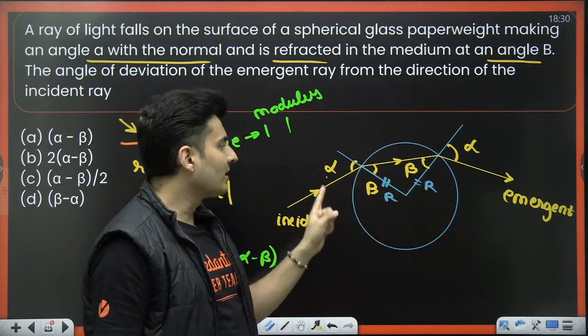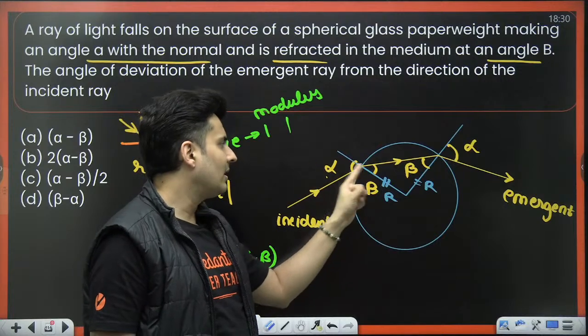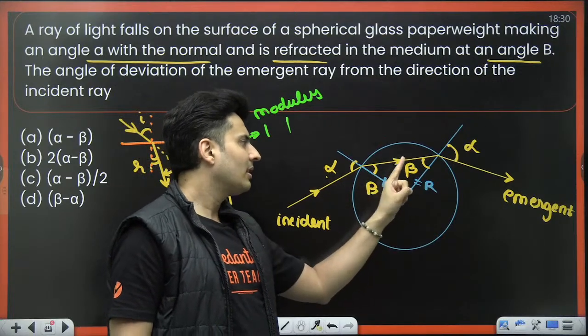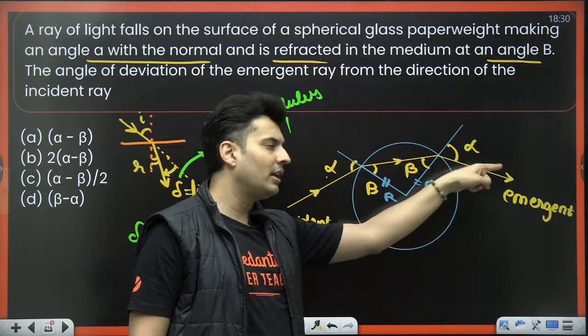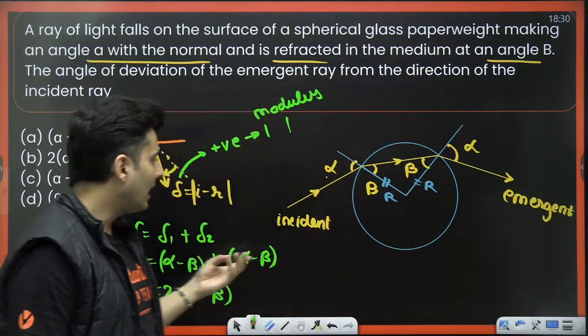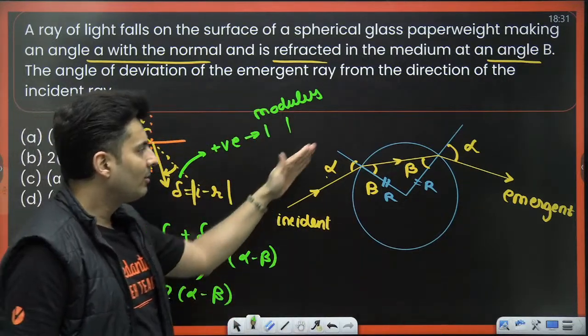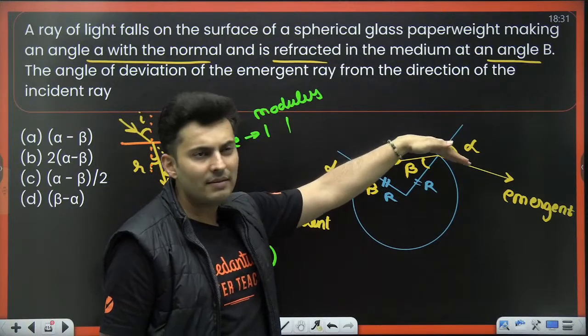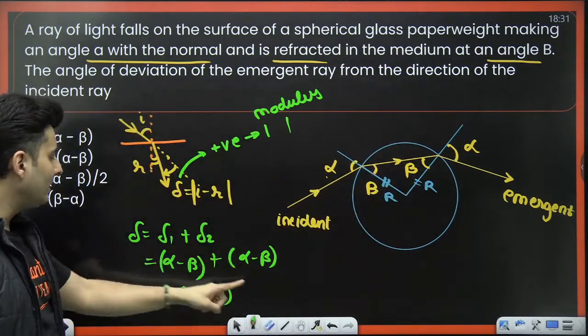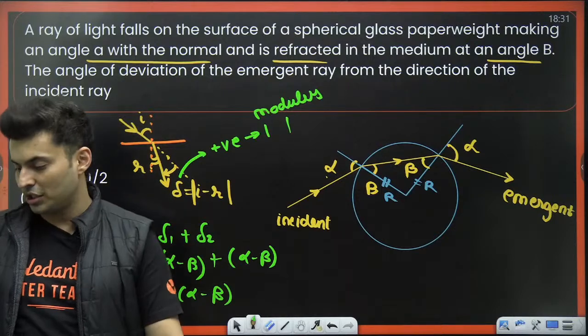Third thing, we use the reversibility principle. If this is alpha, this is beta in glass. So if in glass this is beta, in air it should come back to alpha. And the last thing, the total deviation will be the deviation in the first one plus the deviation in the second one. That's the total deviation. By formula I got it.